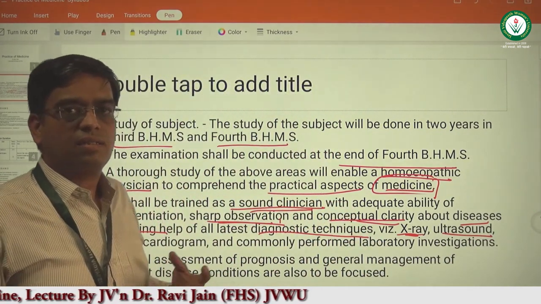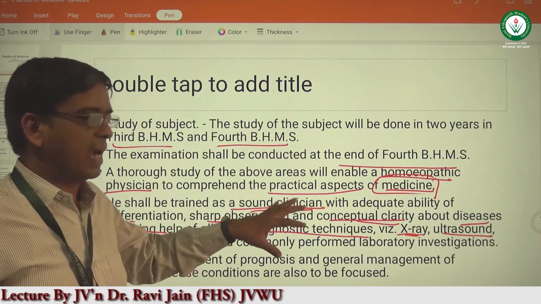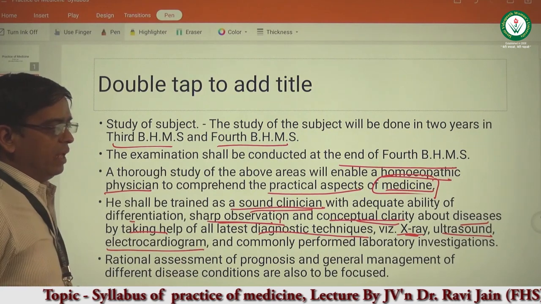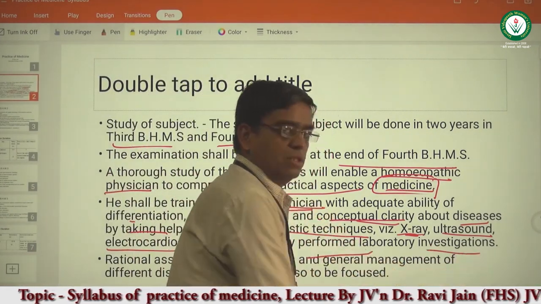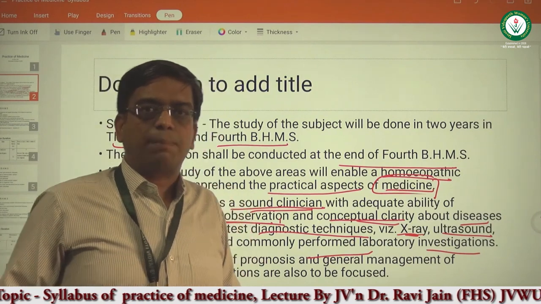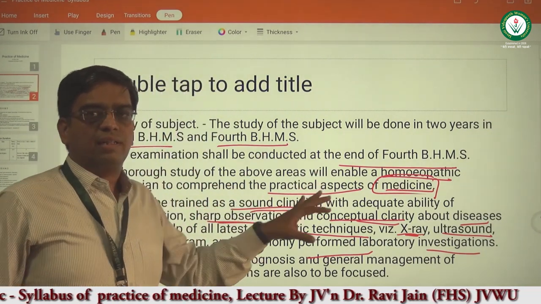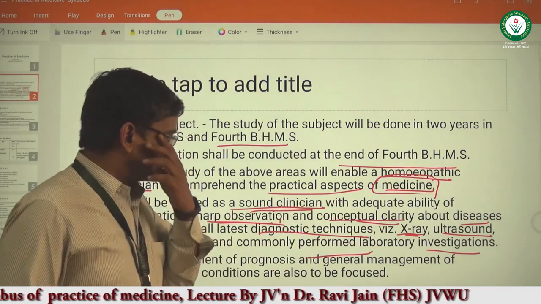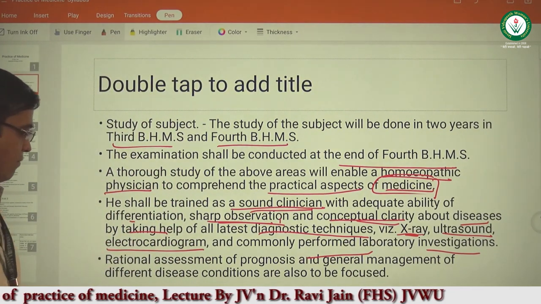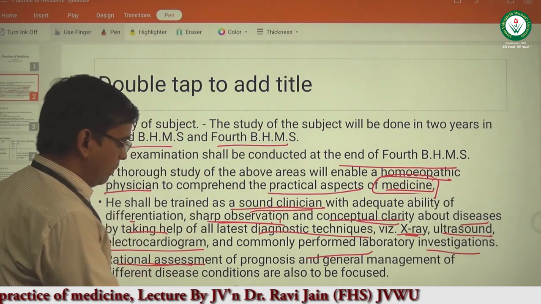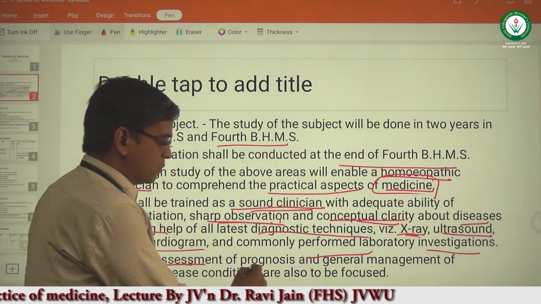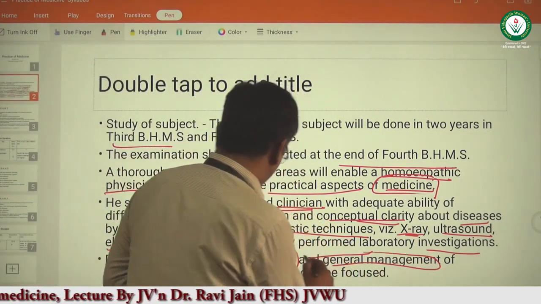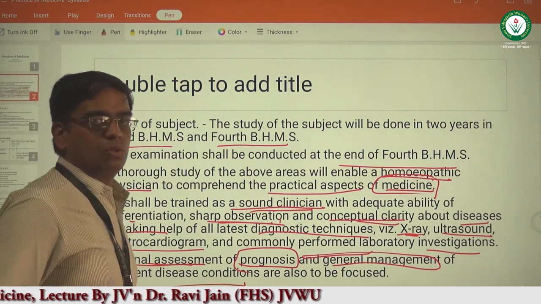After studying this subject, the student will be able to understand different types of X-rays, different types of ultrasound studies, electrocardiogram, and the commonly performed laboratory investigations. Whatever laboratory investigations we advise the patient for the diagnosis of the disease, the student will learn the clinical and practical aspects. The student will also be able to do a rational assessment of the prognosis, and the general management of different disease conditions is also focused.